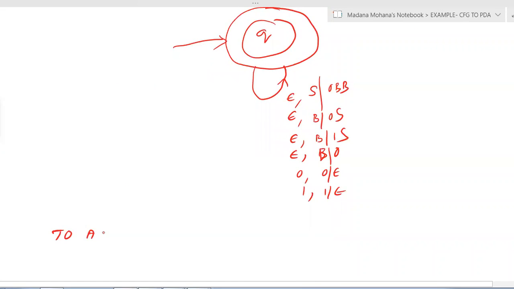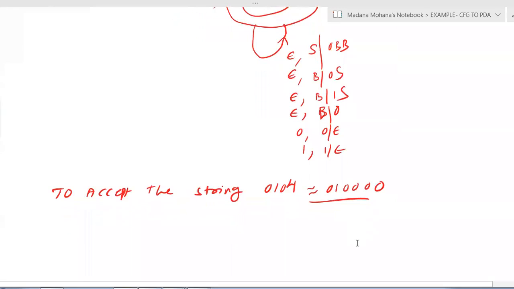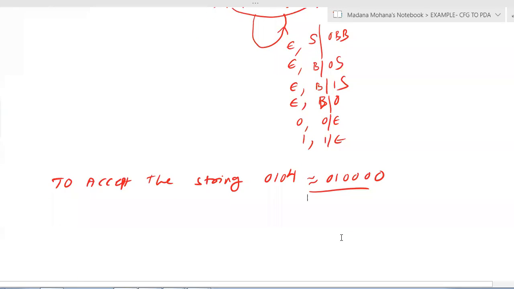Now you can verify acceptance. The string in the given problem is 0 1 0 power 4. This is nothing but 0 1 0 0 0 0. So how to verify the acceptance? The acceptance condition is the same as what we discussed in our previous lectures.